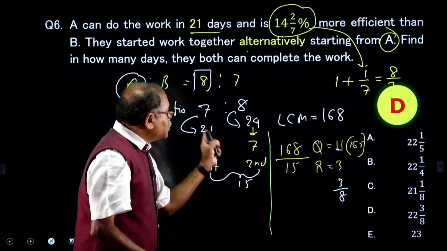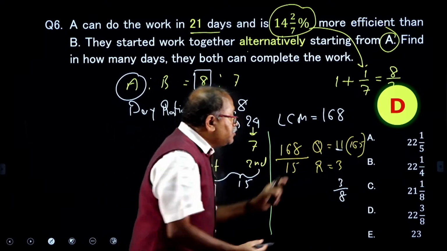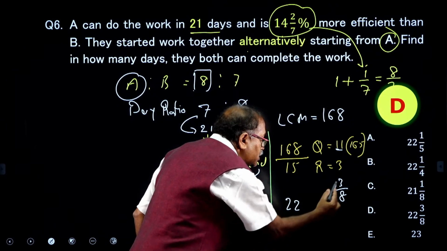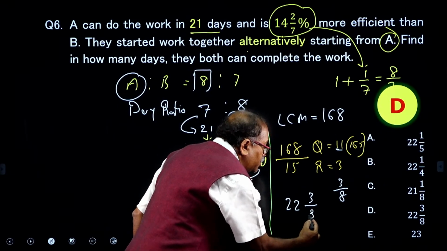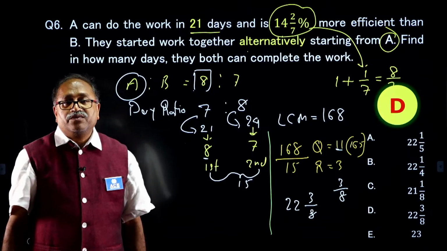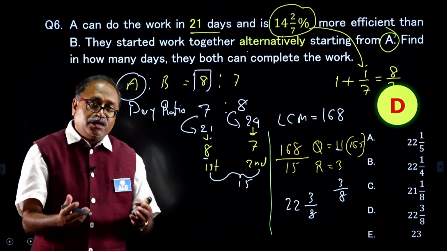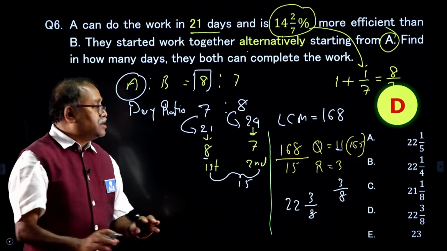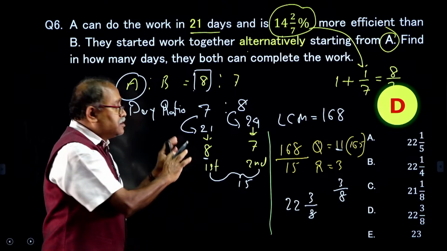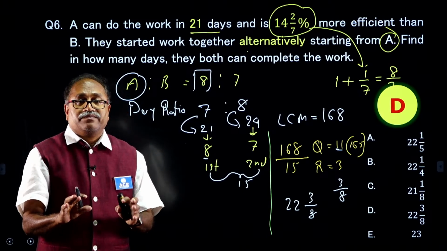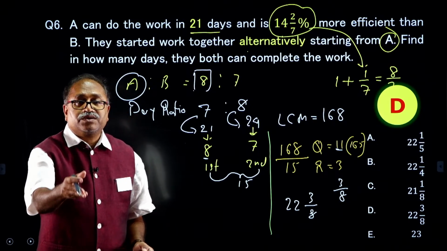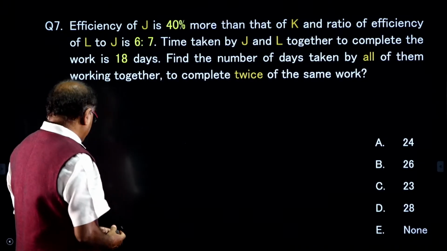One set consists of 2 days' work. Then 11 into 2 comes to 22 days, and another 3 by 8 days. Beautifully answered, my dear friends. And as you are preparing for competitive exams, you must know that this type of question comes in the exam. I am moving on to the next question, which is here.